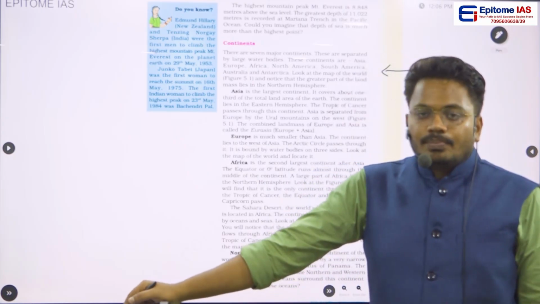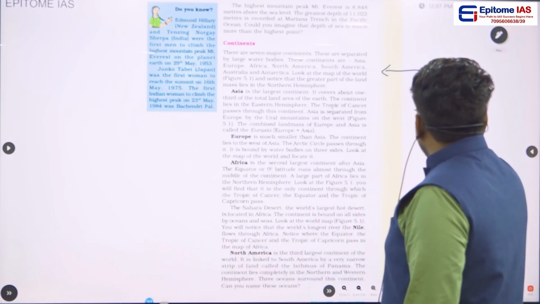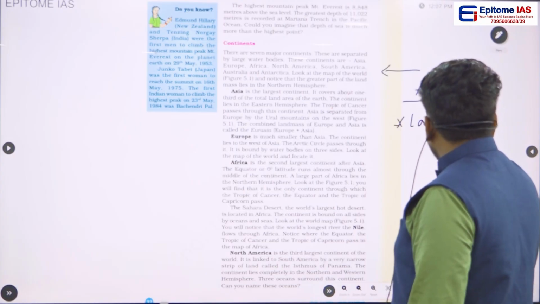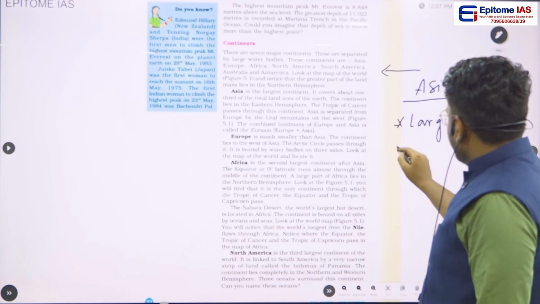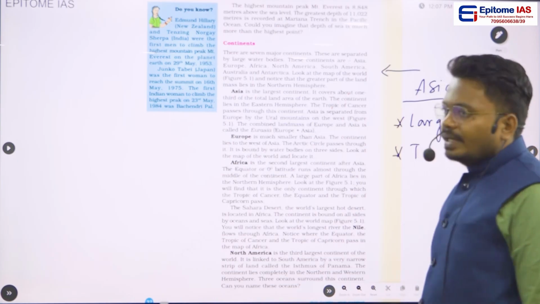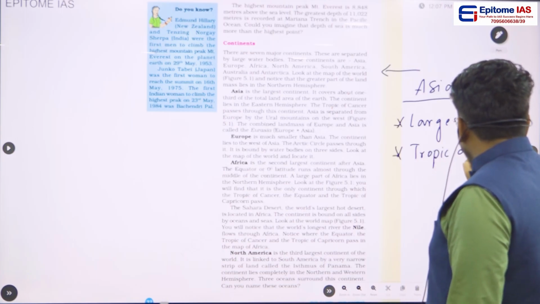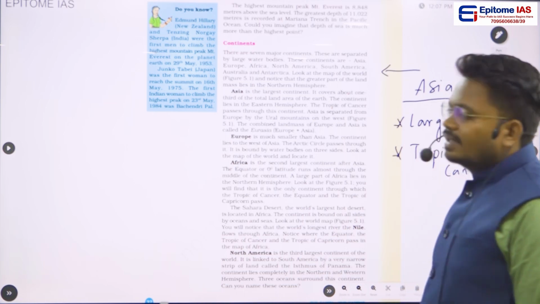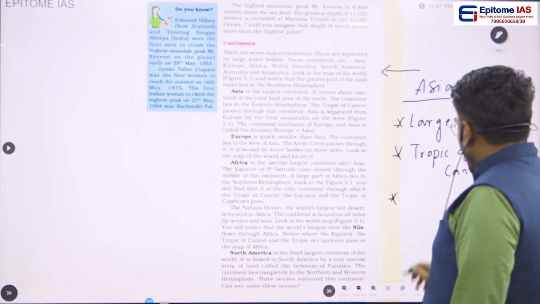And now the important point is, this Asian continent is the largest continent. Through this Asian continent passes the important latitude, the Tropic of Cancer. And there is one more important point.